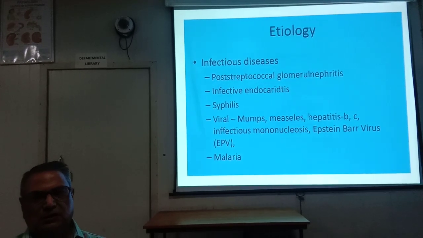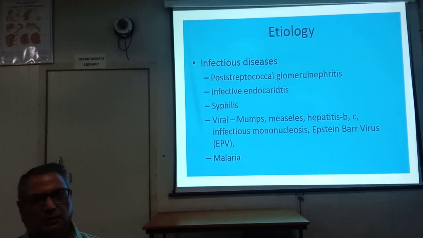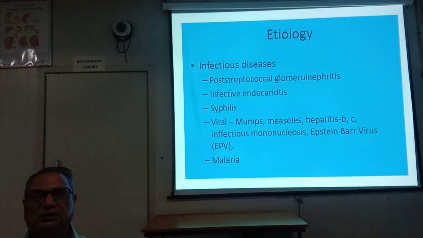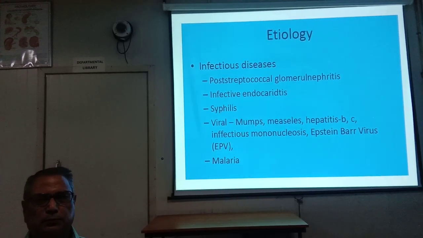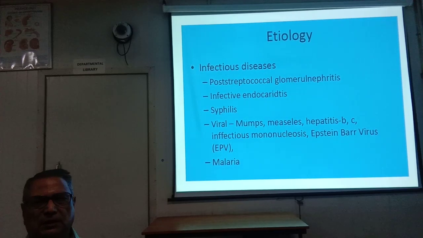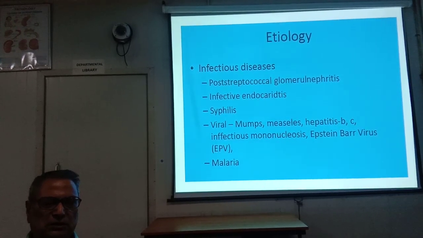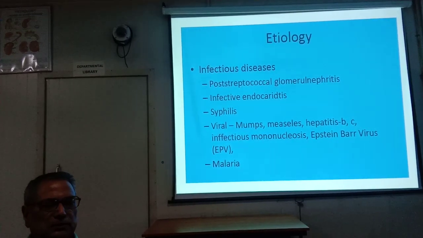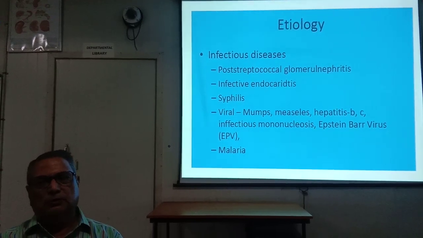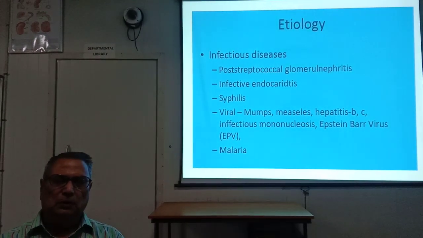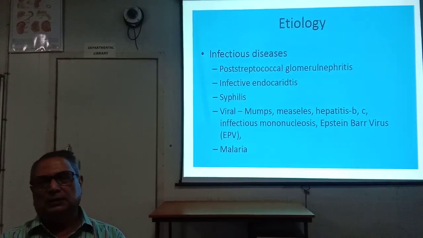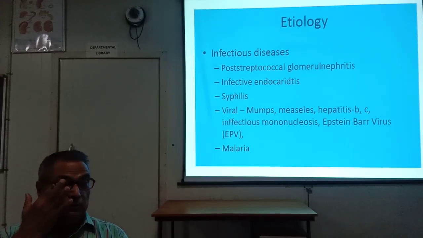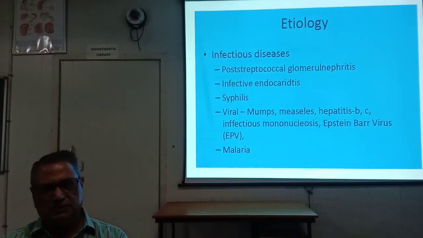Then the etiology of glomerulonephritis. It has an infectious mechanism of disease. That is, the etiology is infectious disease. It is post-streptococcal glomerulonephritis, as the name suggests, it occurs after streptococcal infections, that is, 14 or 21 days following a streptococcal sore throat or streptococcal dermatitis. The etiological agent is beta hemolytic streptococci, nephritogenic strain. I will discuss later on.